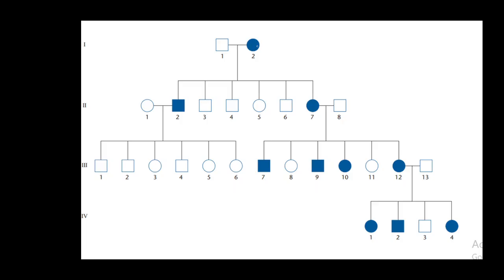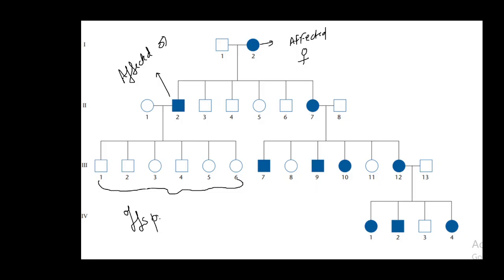So if I write here, this is the affected female. This is the affected male. Can you see any of the children affected? You can see the offspring are not affected. So what does it mean? It means this is an example of maternal inheritance. Because if the female is affected, then only the disease is transmitted, because it is going via mitochondria.